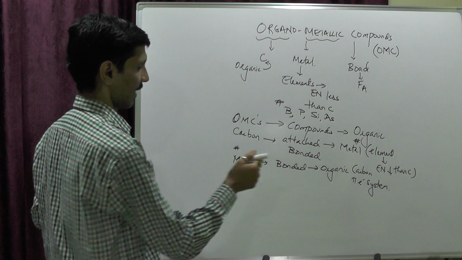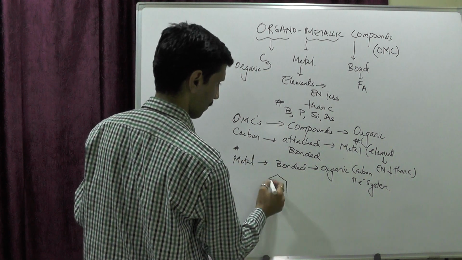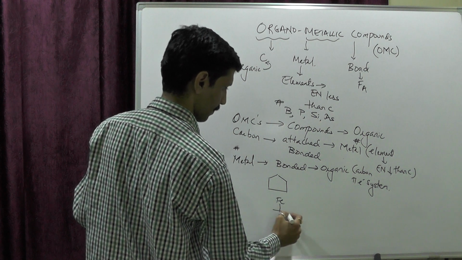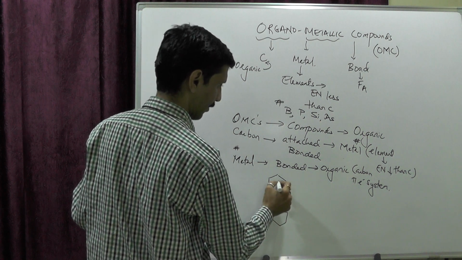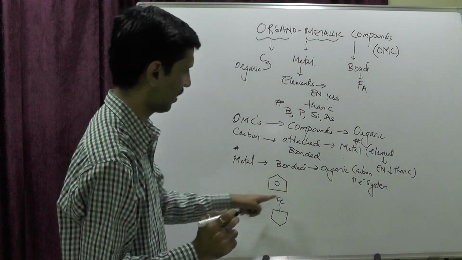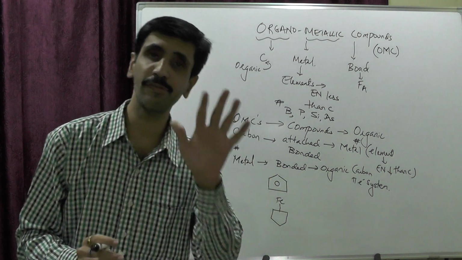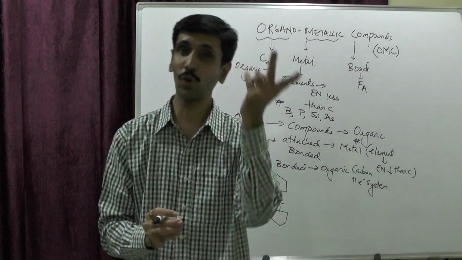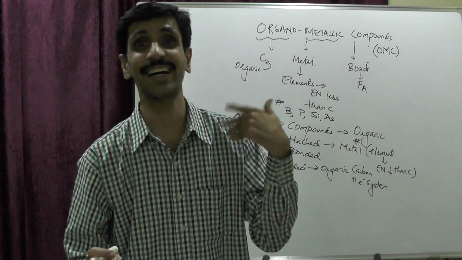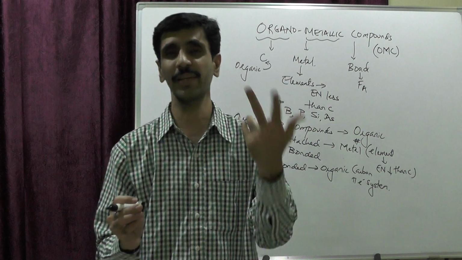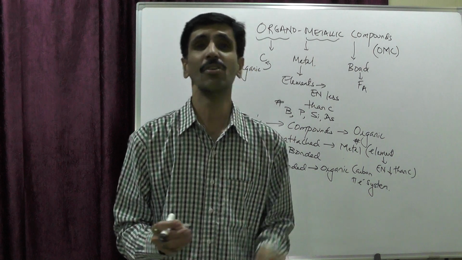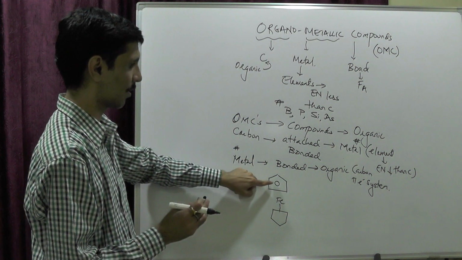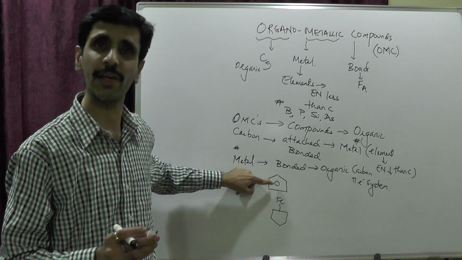Now what does this mean? That is very simple. I give an example of ferrocene. I got Fe. This is a pi electron system which I am talking about. This is a closed ring system containing 5 carbon atoms, and because it is a closed ring, I call it cyclo. It contains 2 alternate double bonds, and therefore I call it diene. So we call this cyclopentadiene, the conjugated pi system which I am talking about.